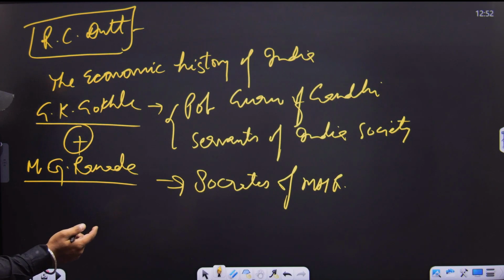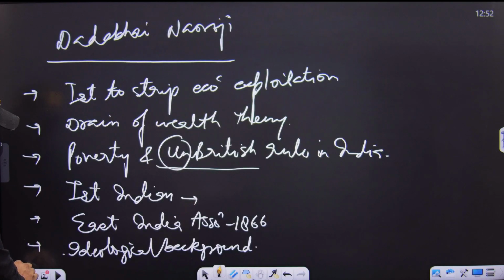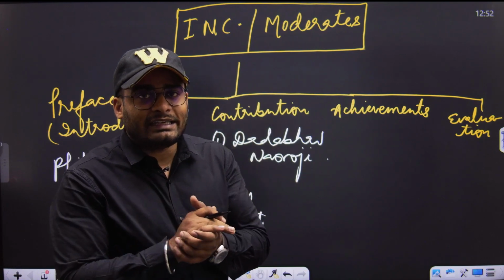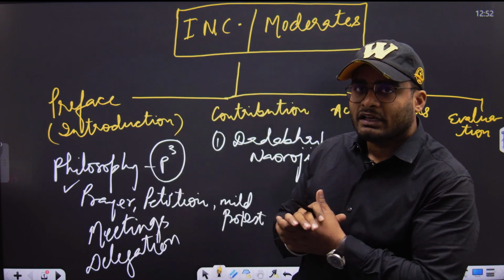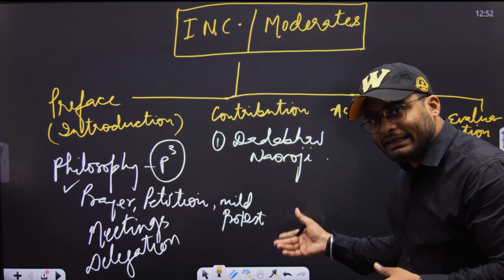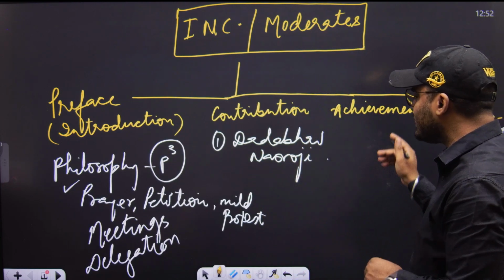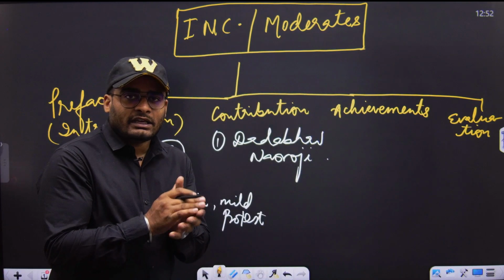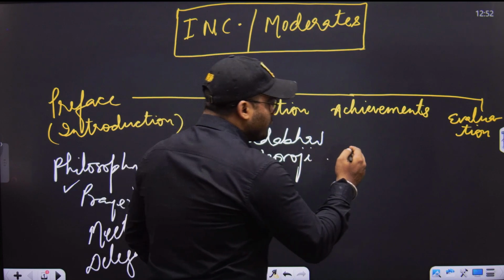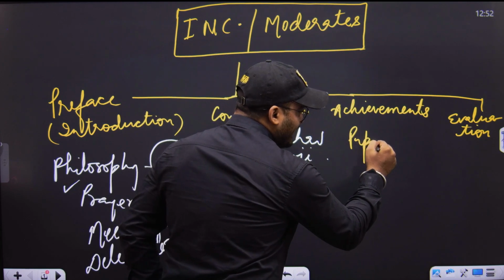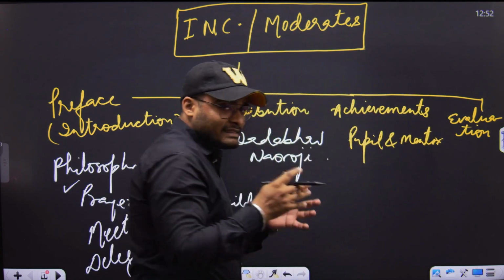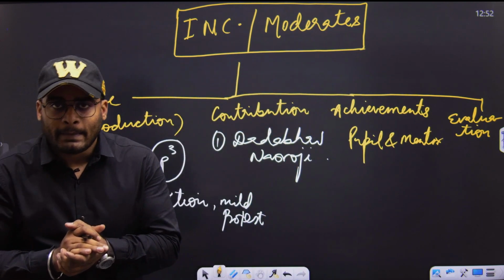Something that we were trying to understand in the moderate phase was what the contributions of the moderate leaders were. Now, we have gone through the contributions of the moderate leaders. Let us very quickly proceed towards the achievements. What were the achievements of the moderate phase? You have to understand that they were playing the role of pupil and mentor at a specific point of time.